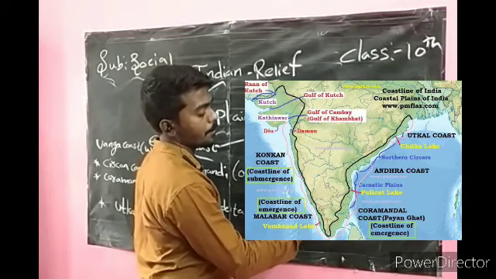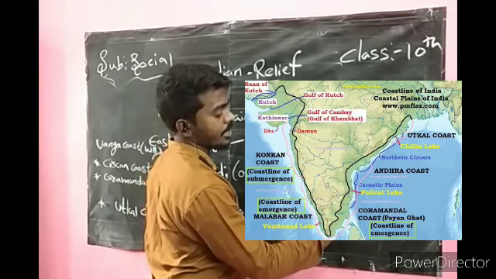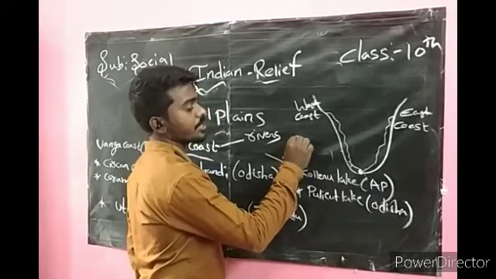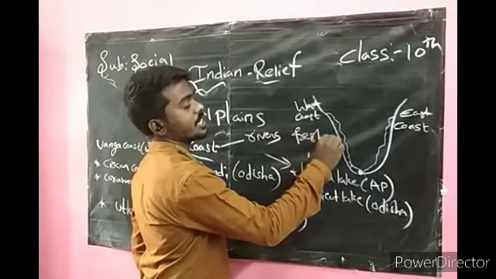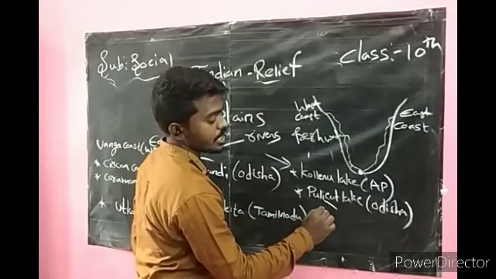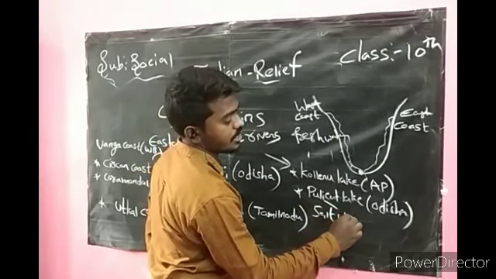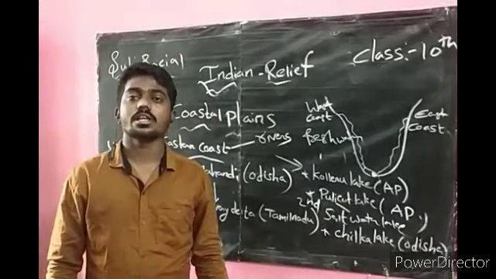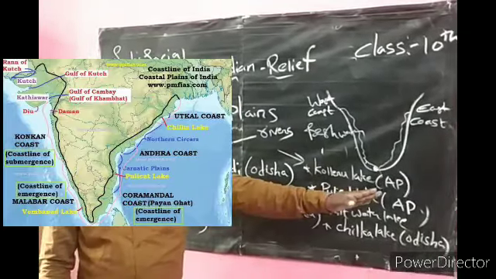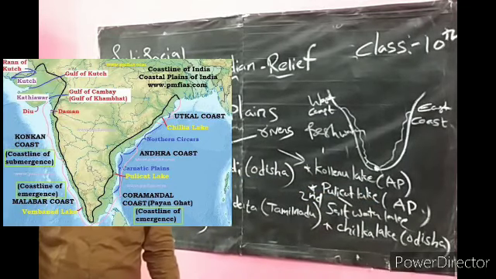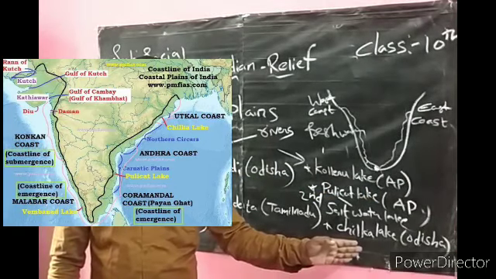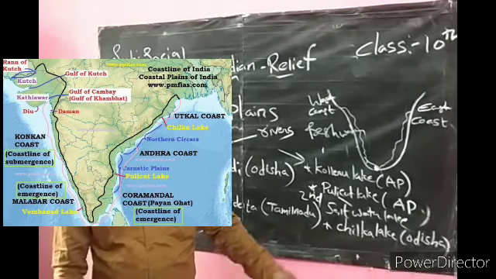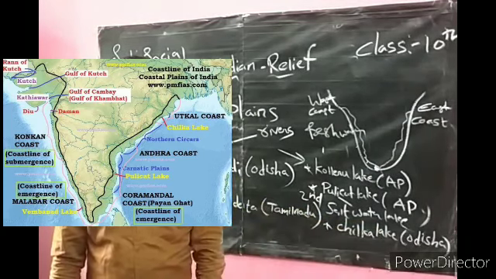And we have Pulicat Lake, which is a saltwater lake. Kolleru Lake is a freshwater lake, Pulicat is a saltwater lake. Kolleru Lake is a freshwater lake present in Andhra Pradesh. Pulicat is the second largest saltwater lake in India, which is present in Andhra Pradesh only. And Chilka Lake is a saltwater lake present in Odisha.